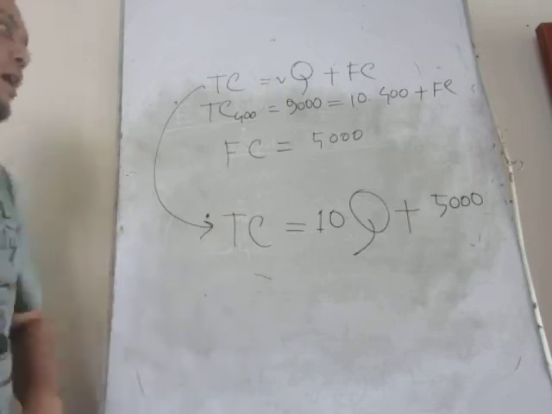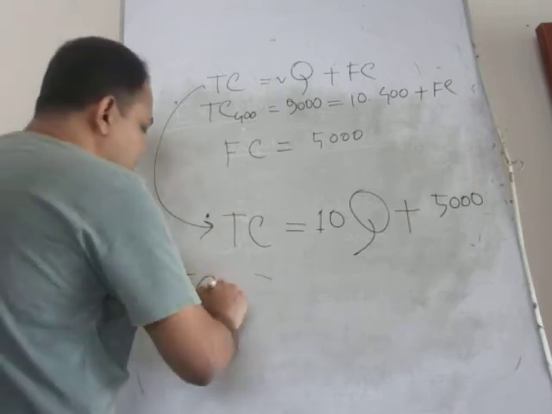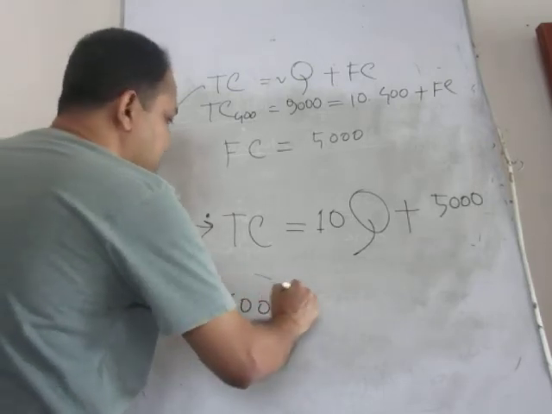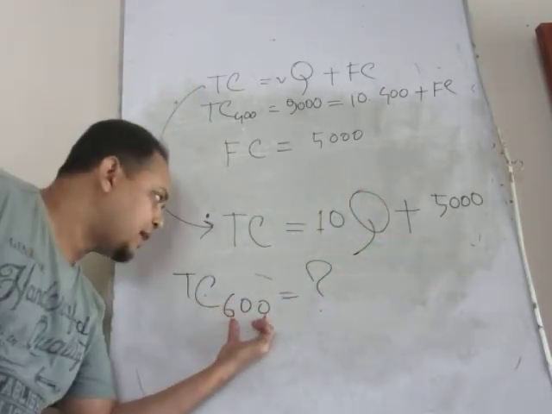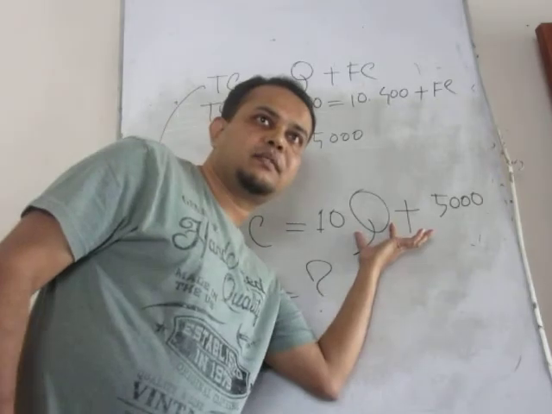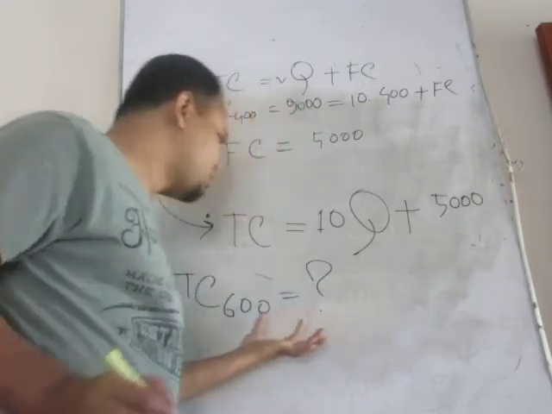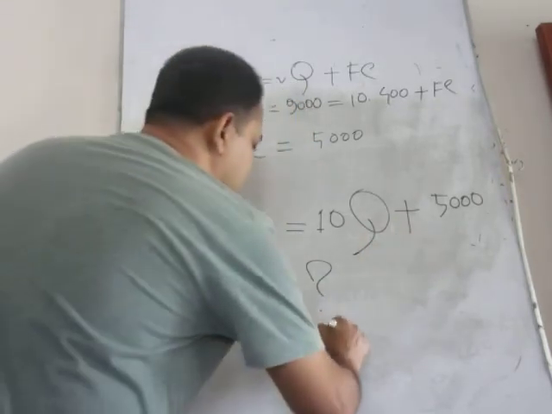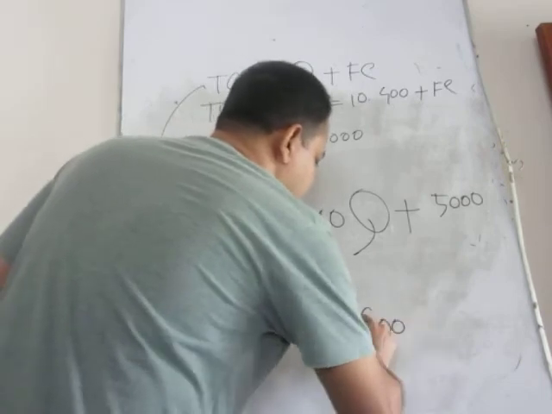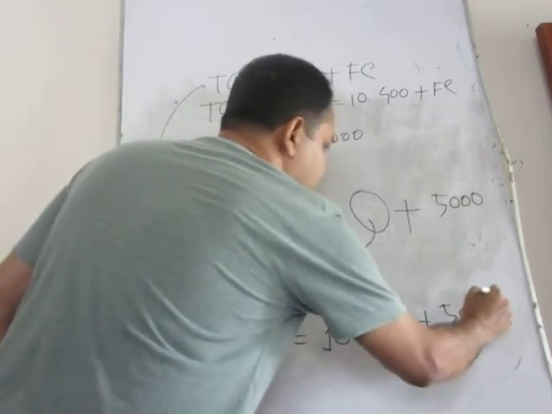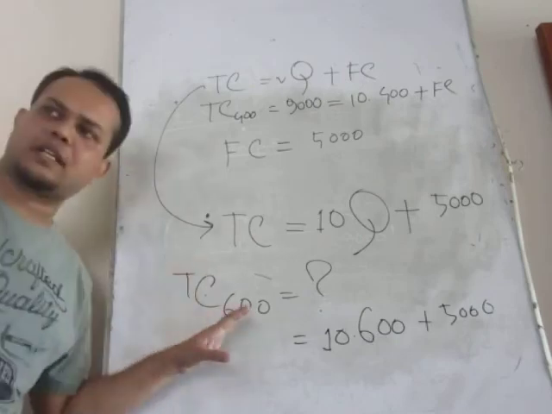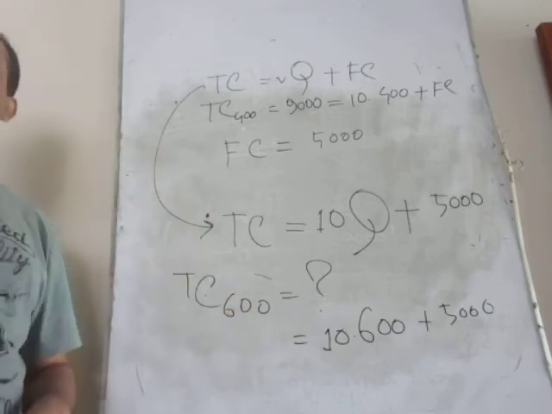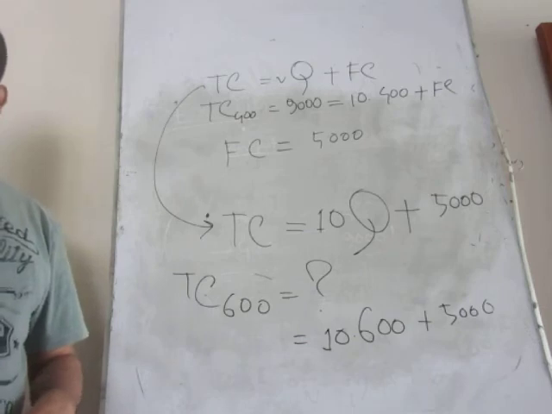Now, if you are asked what will be the TC of 600 units, you can find that by putting this value in quantity, right? So what will be the TC of 600? That is 10 into 600 plus 5,000. It will provide the total cost. So this is the very first problem in your mathematical class. Understood?